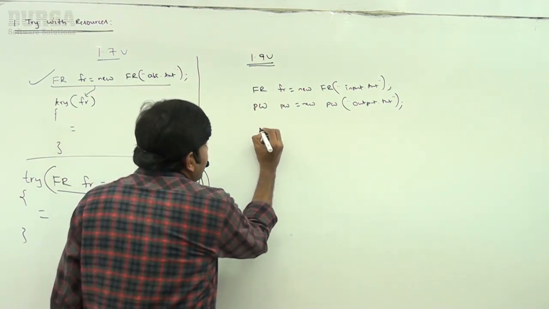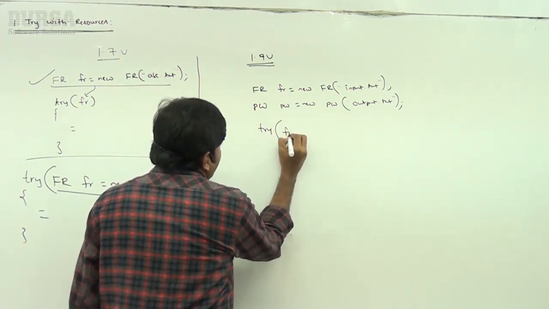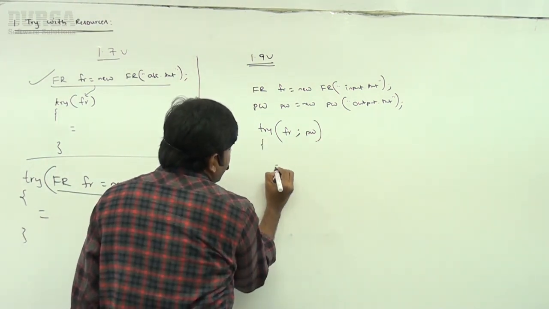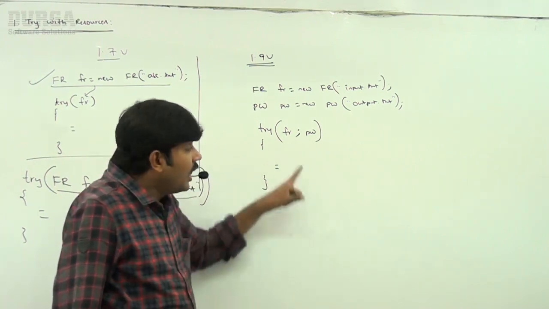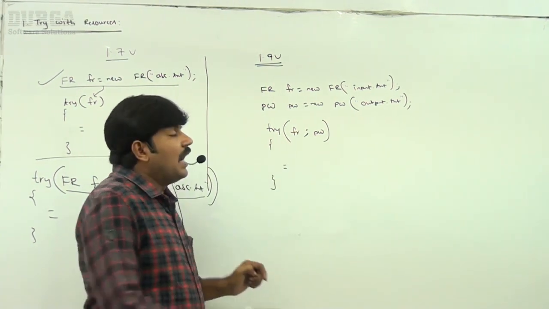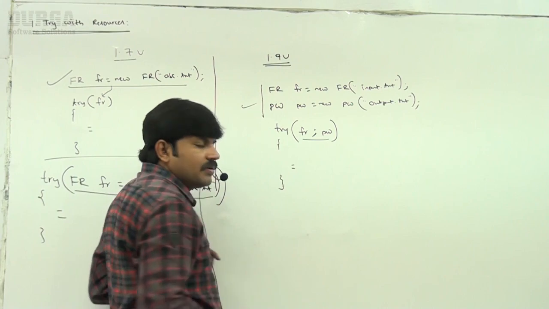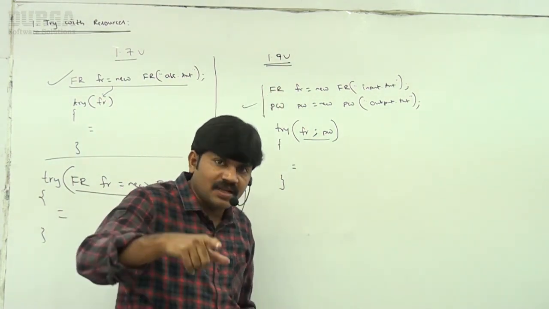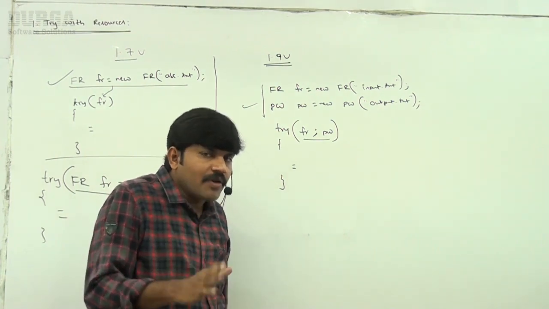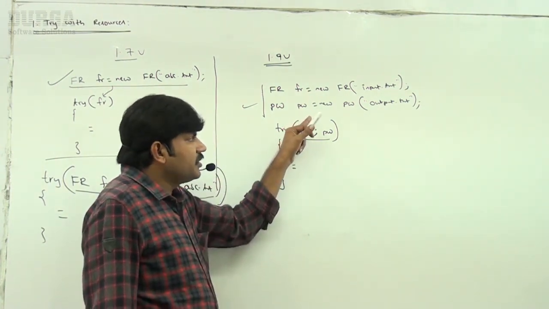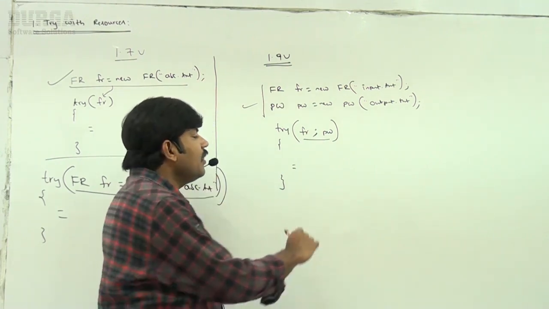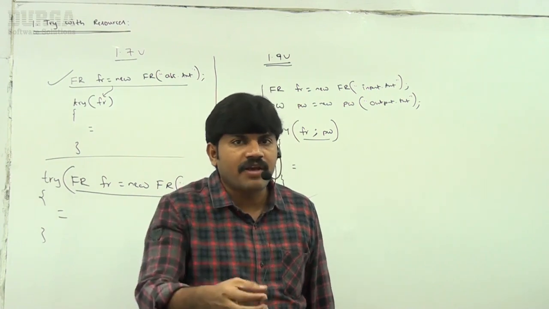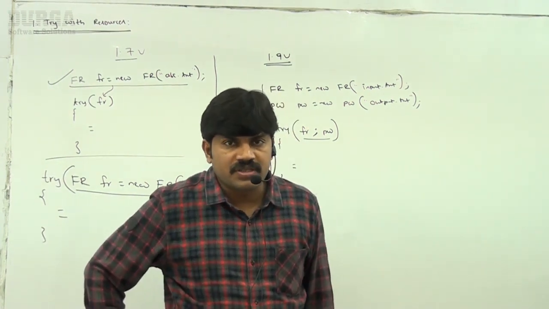Now my requirement is try fr semicolon, and the next one, pw. Happily you can write. So I'm not declaring the resources here, I'm using the already declared resources. This type of facility came from which version onwards? 1.9 version onwards. But until 1.7, 1.8 version, this is invalid. But from 1.9, happily this facility is there. So this is an extra small favor added in 1.9 version for try with resources. Clear?